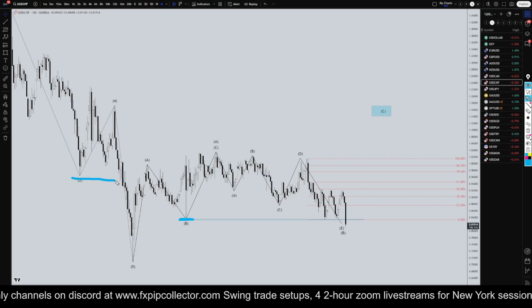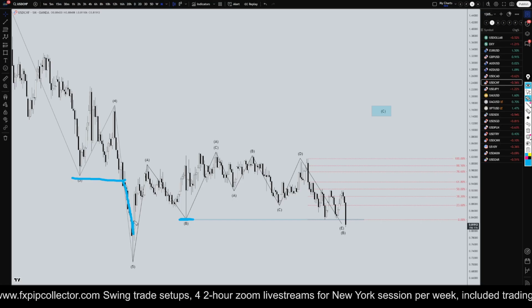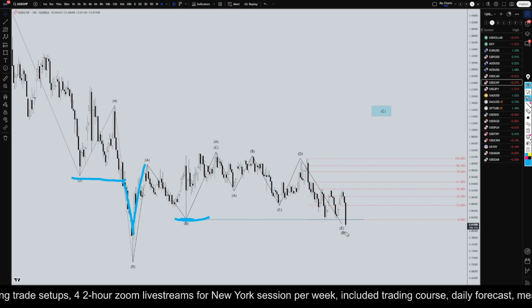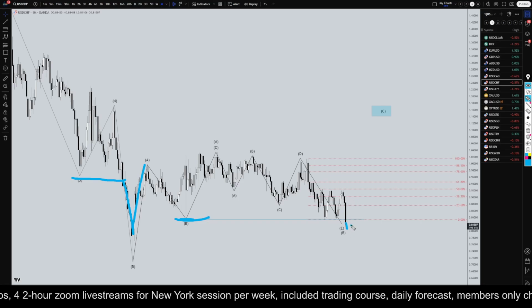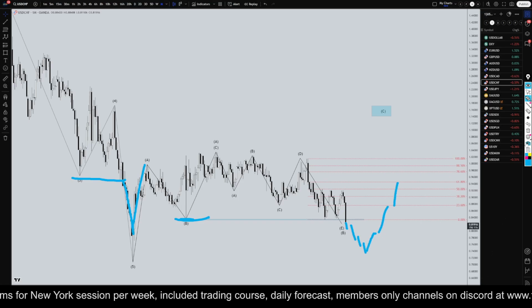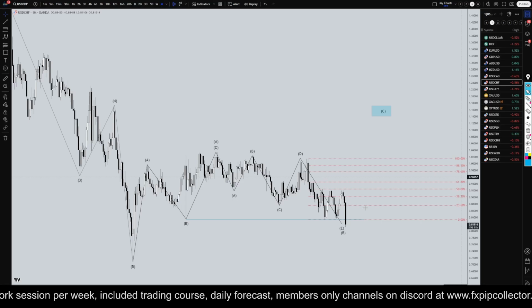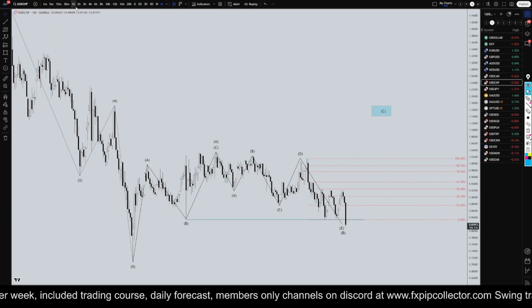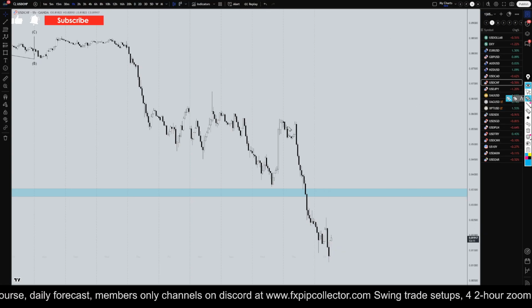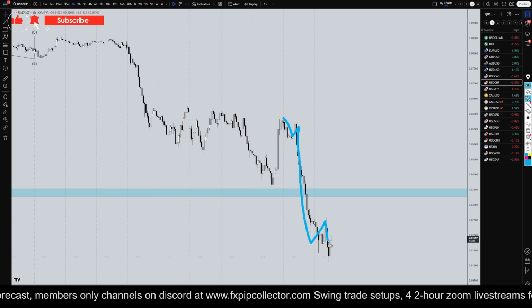Now we have to be careful with assuming that this is going to cause a pullback, because over here when we broke structure to the downside, it literally continued to trend down for about a year before it actually continued up. So just because you broke structure over here doesn't mean that it needs to make a big pullback. It could continue down for several more months and then start a bigger move to the upside. So be careful with assuming that breaking a significant structure to the downside on the higher time frames is really important whatsoever.